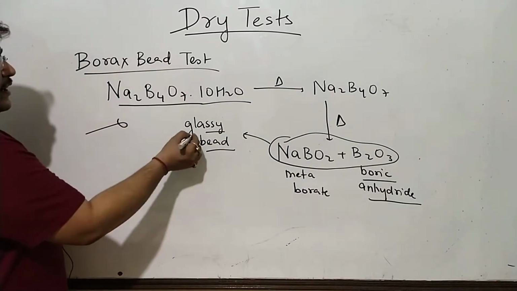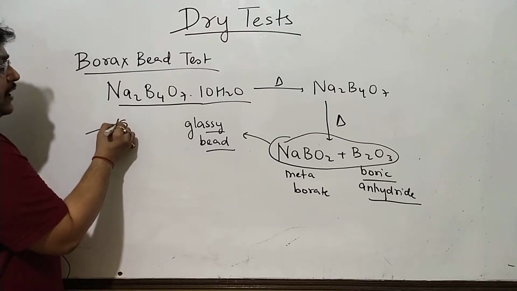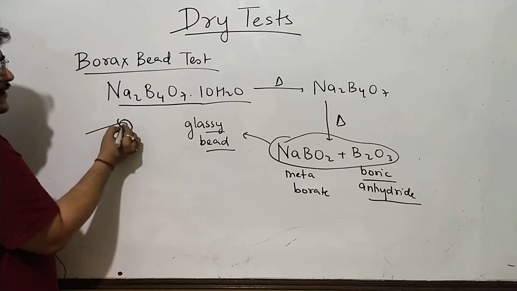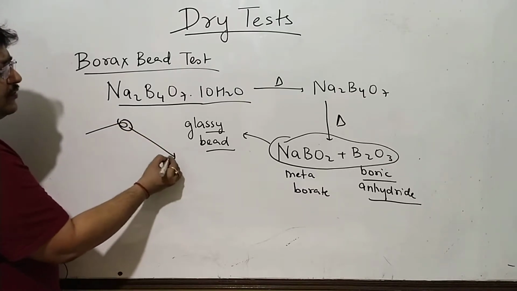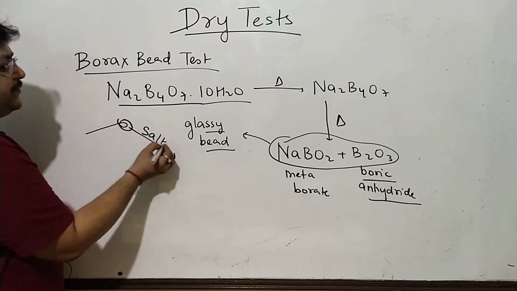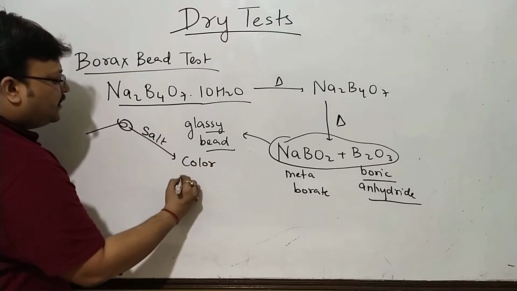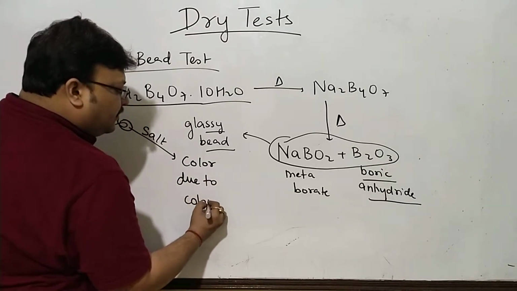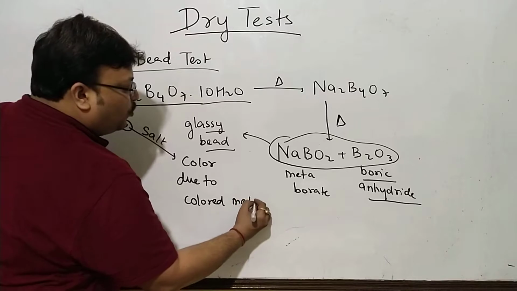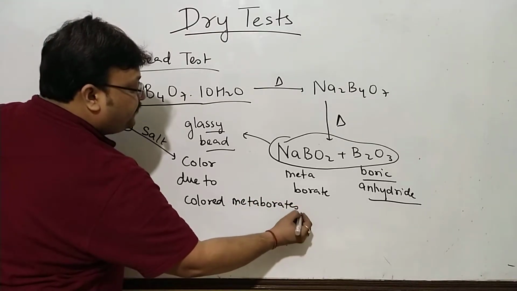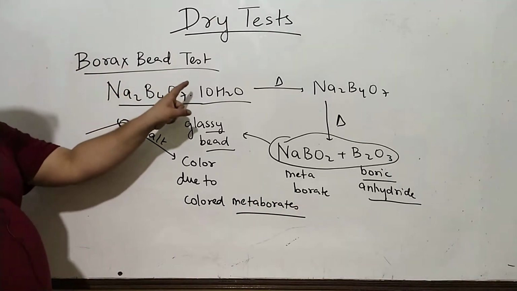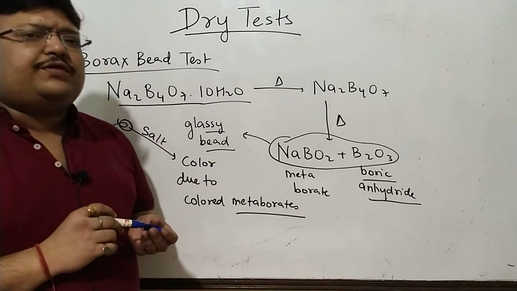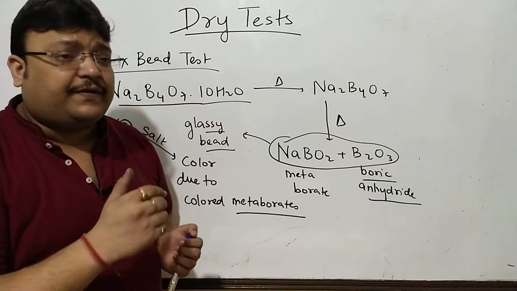And then upon this glassy bead, which is formed here, a small sphere-like thing, you stick a small amount of salt and you observe the color. Now this color is naturally due to the colored metaborates. You perform this test both in the reducing flame and the oxidizing flame. In reducing flame and oxidizing flame, the colors could be different.